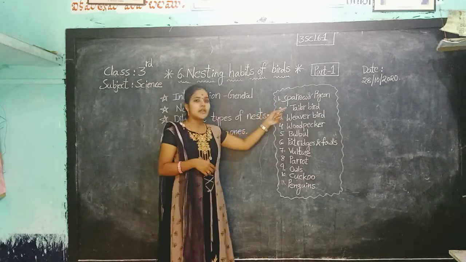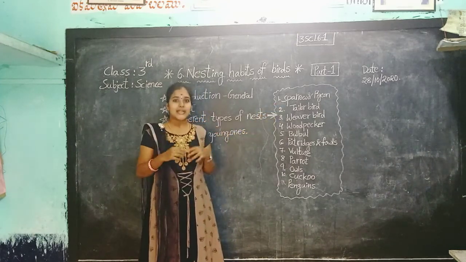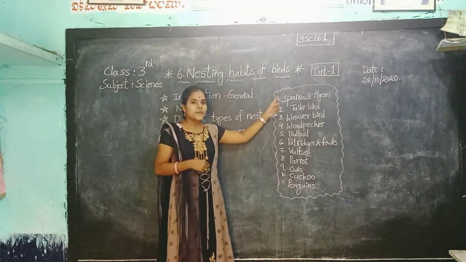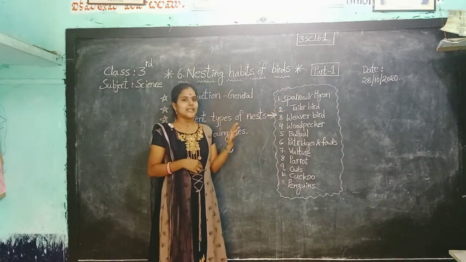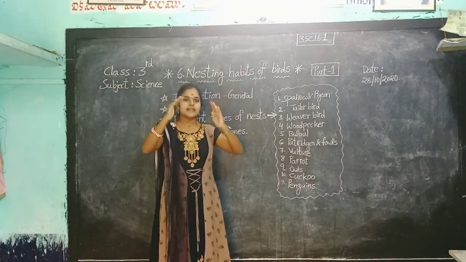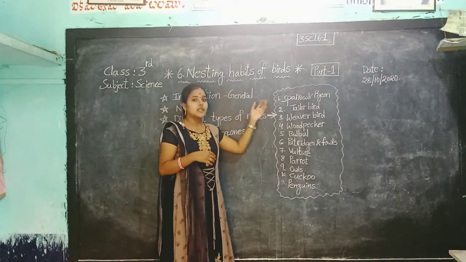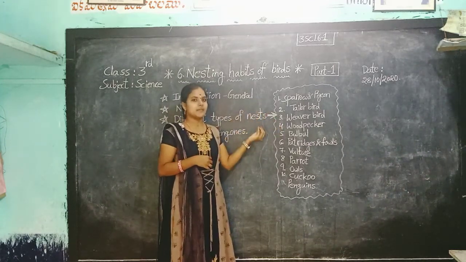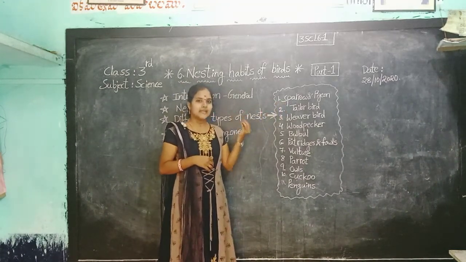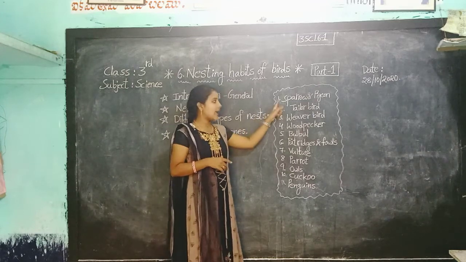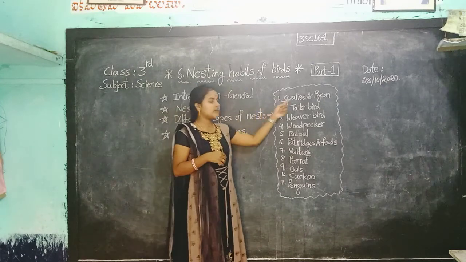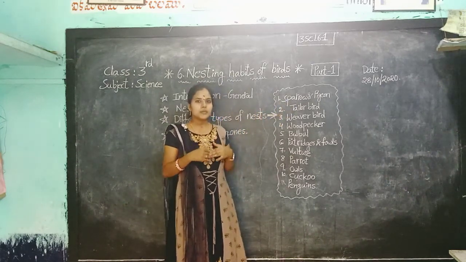And the sparrow and pigeon nest is untidy. Untidy means not neat, not clean. The nest of the sparrow and pigeon is not clean, but it is like a deep cup shape, because it is used to lay eggs and hatch them. Okay, for their young ones, the sparrow and pigeon build a nest. And you know that sparrow and pigeon are very friendly to human beings.